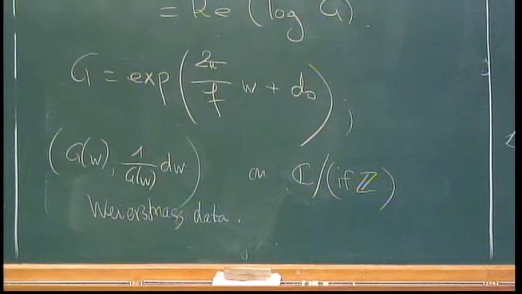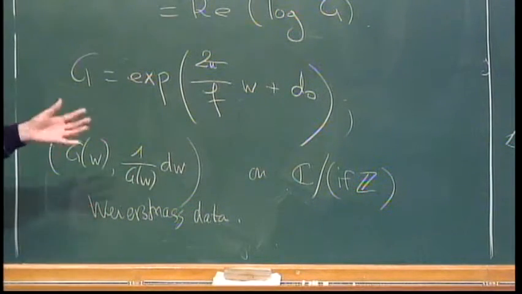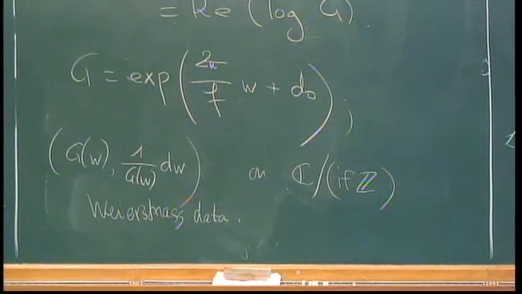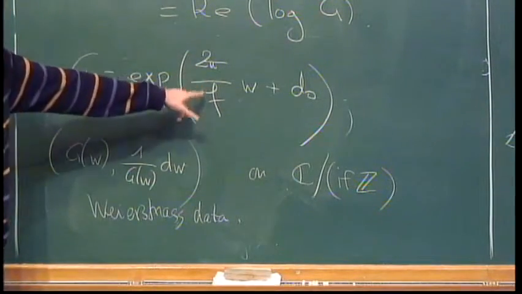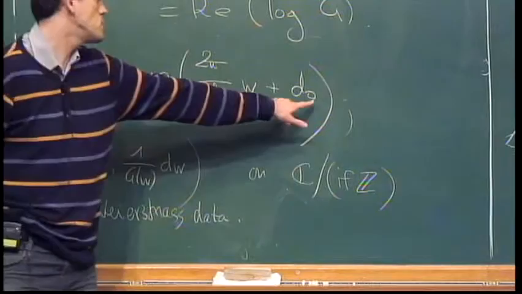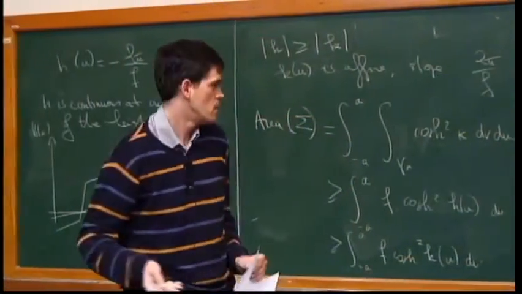And those who are very familiar with Weierstrass representation of minimal surfaces will recognize that this is the Weierstrass data of a catenoid. Okay? So in other words, if I now do the very same stuff for this piece of catenoid, I will get, as a result, exactly this. So in other words, I have proved that the area of the surface is greater than the area of this piece of the catenoid. Okay? So the first parameter here is related to the flux of the catenoid, so it is a scaling factor. And this factor d0 here is just translating up and down the piece of catenoid. Okay? And so this gives you the result.